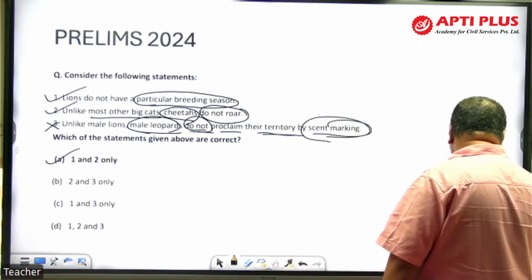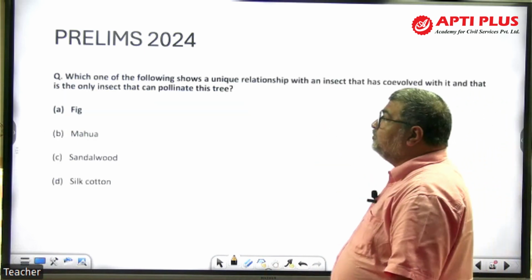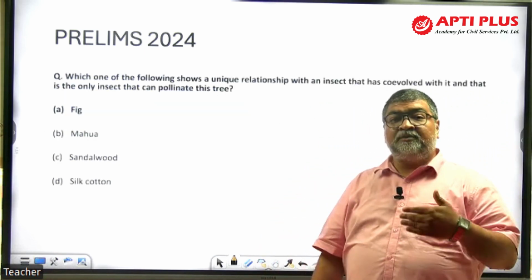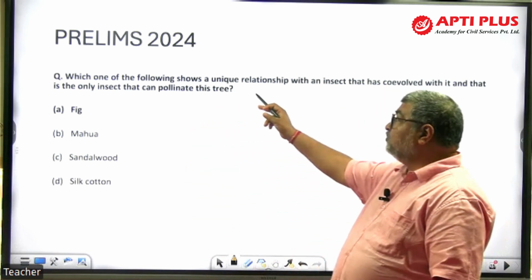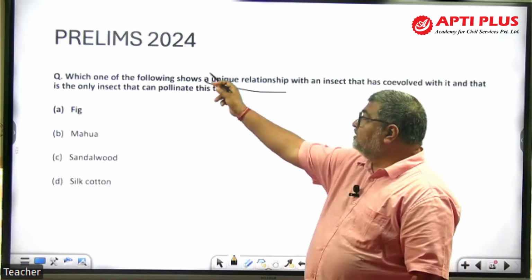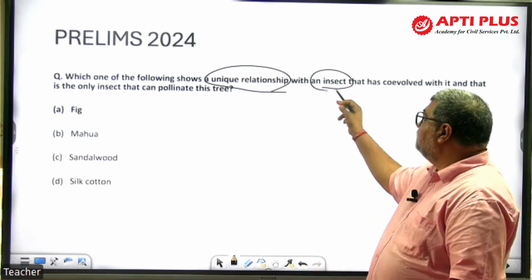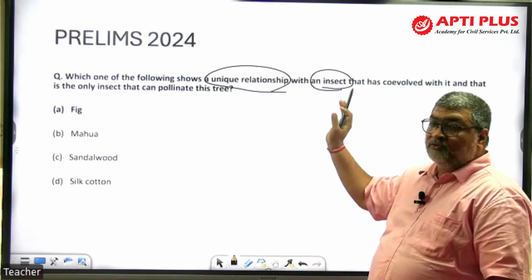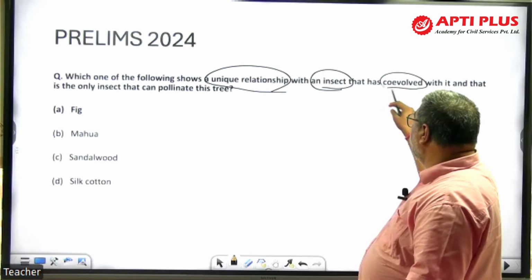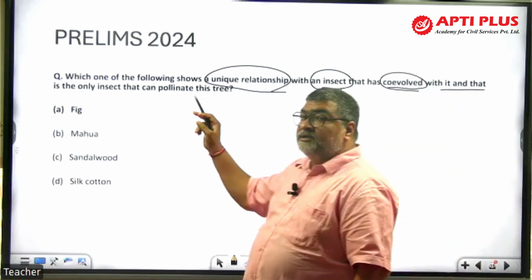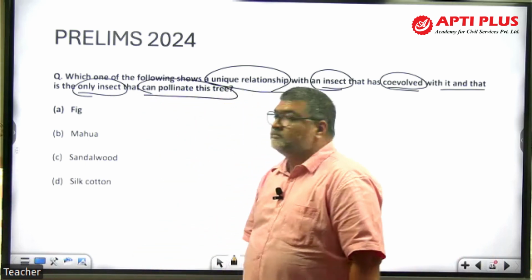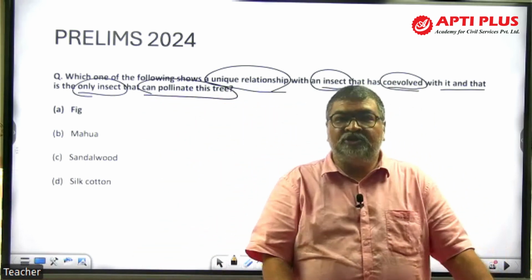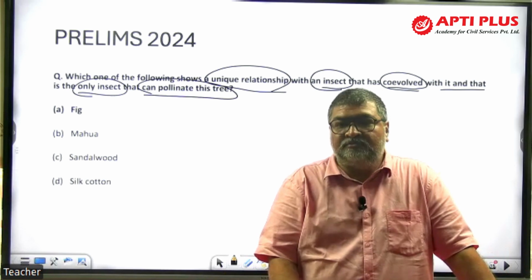और मैं एग्जांपल देता हूं, let me give you more examples. Look at here, a direct question. Now this type of surprise questions are coming, like which one of the following shows a unique relationship with an insect. Now what is that insect? If you have to figure it out, that has co-evolution with it, and that is the only insect that can pollinate this tree. In ecology, there's a concept called biotic interaction.